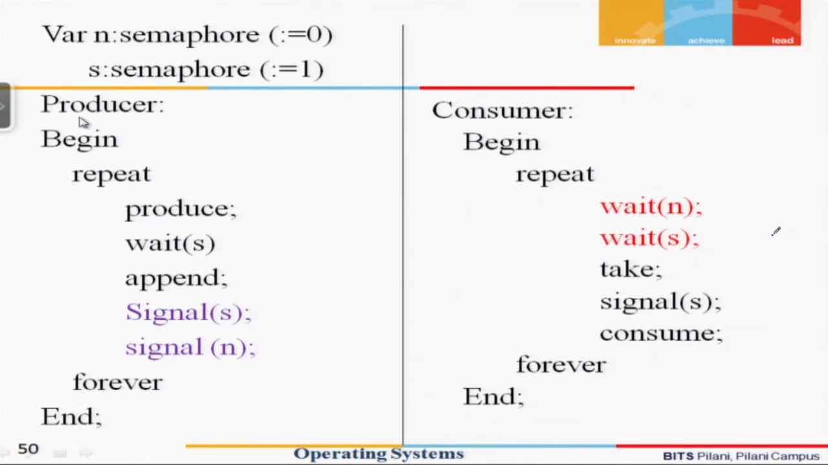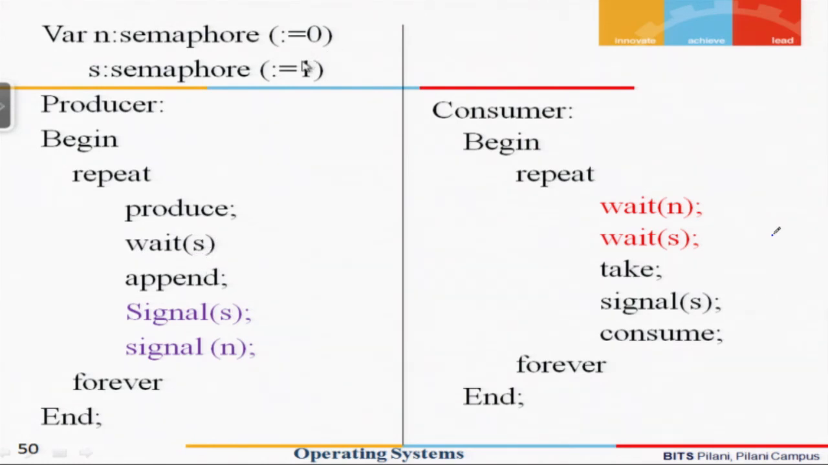So now let us look at how the producer process is going to work. Producer comes and says produce. So some computation is carried out to produce that item. Having produced that item, now it is trying to access the tray where it will keep the item which it has produced. The tray is guarded by semaphore variable s. So it checks whether it is allowed. So it says wait s.